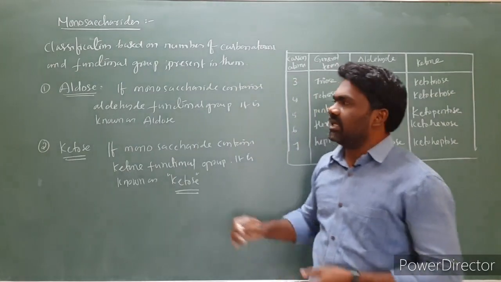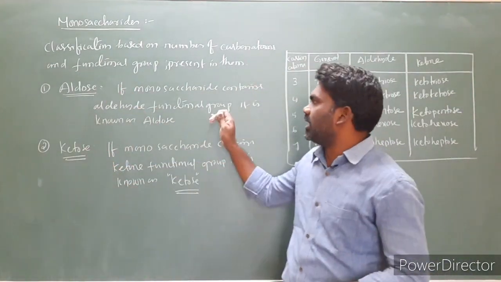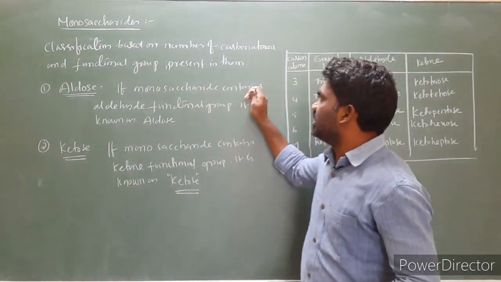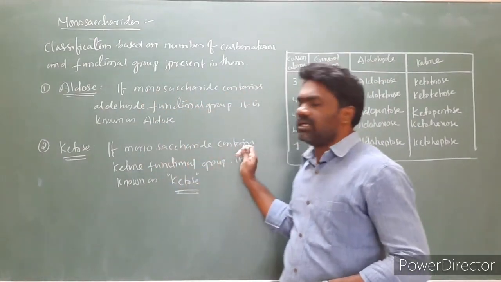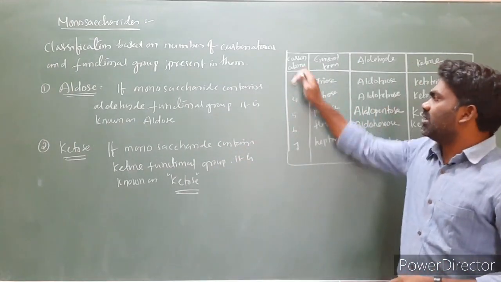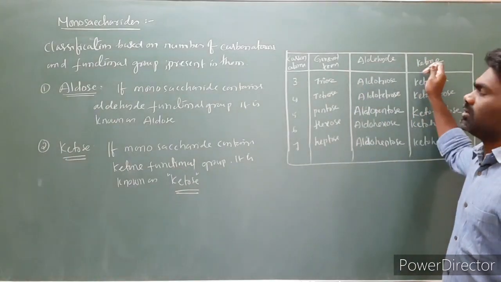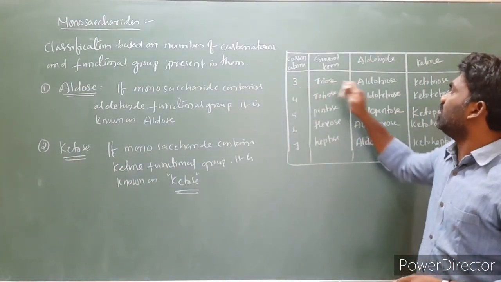So they are aldoses, ketoses. The functional group is aldehyde, we call it, if the monosaccharide contains an aldehyde functional group, it is known as aldose. If the monosaccharide contains a ketonic functional group, we call it a ketose. So number of carbon atoms and aldehyde and ketonic functional group. 3 carbons, functional group aldehyde, aldotriose.